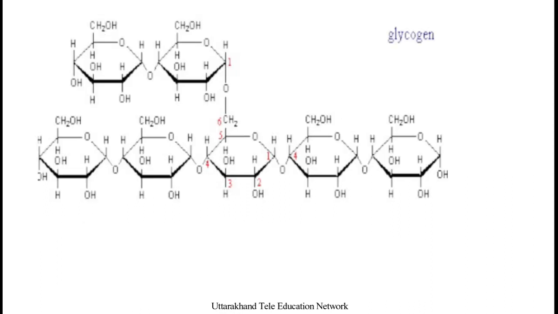This is the structure of a glycogen molecule, where you can see the 1,4 glycosidic bond between sugar molecules, carbon one and carbon four, and the second one, the alpha 1,6 glycosidic bond, between carbon one of one sugar molecule and carbon six of the second sugar molecule.